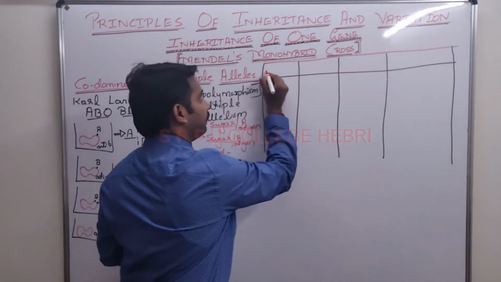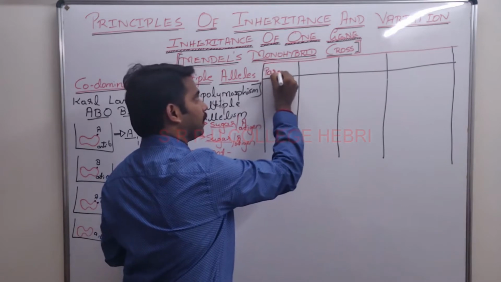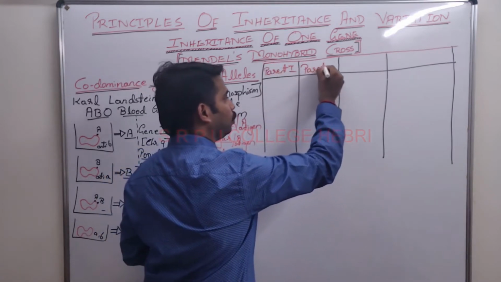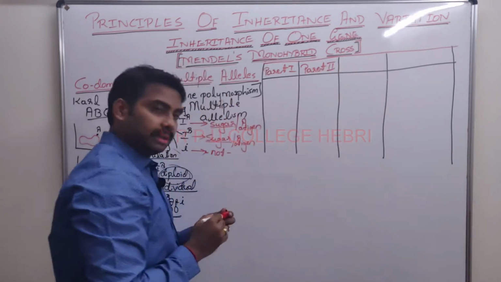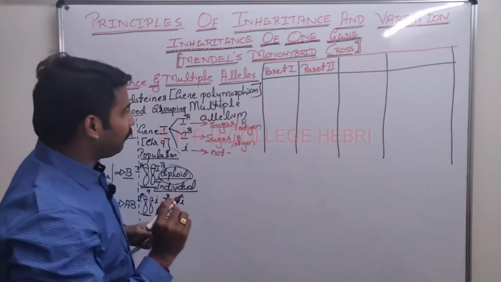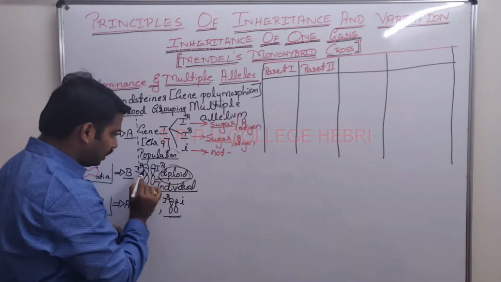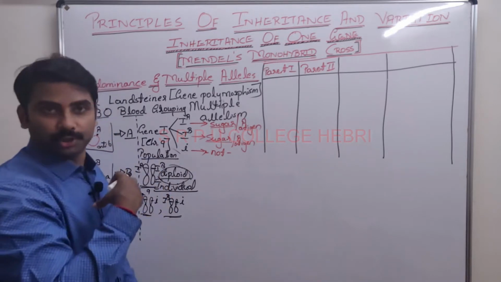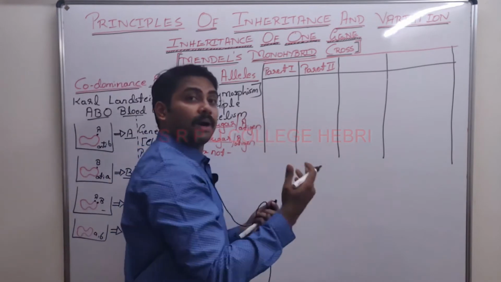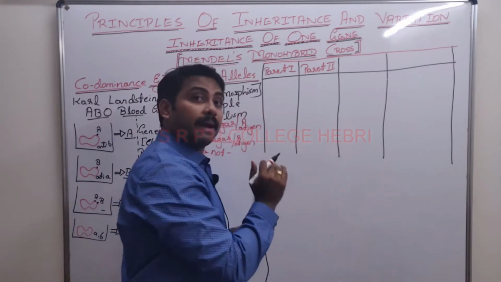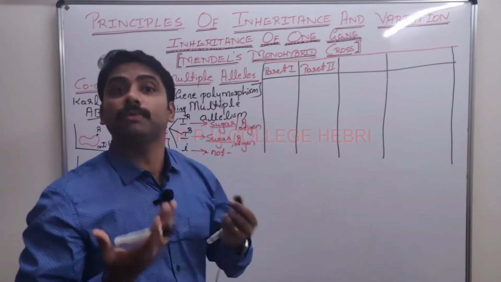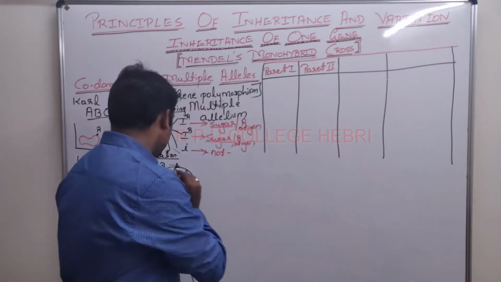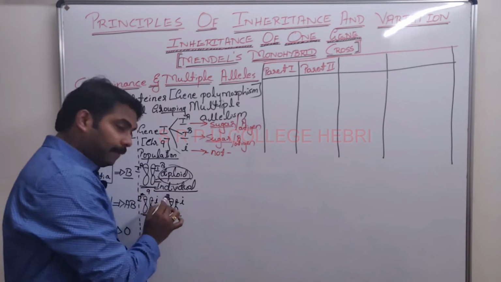let me take one as parent 1, parent 2, father and mother. Individuals have any two of the alleles. A gamete, a sperm or an ova produced by an individual, is always haploid, so any one of them will be present.